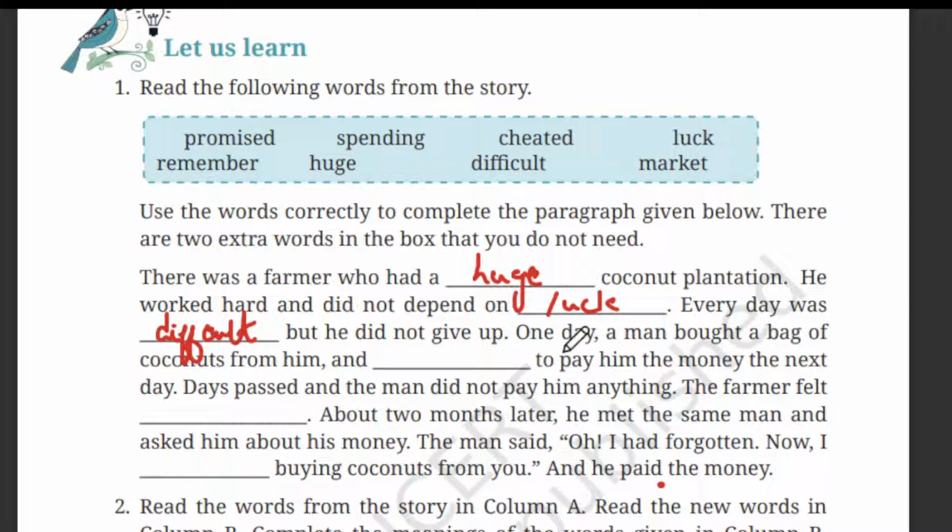So, but he did not give up. One day, a man bought a bag of coconuts from him and dashed to pay. And what he promised to pay him the money the next day. So, what happened? Promised to pay the money next day. The day passes.